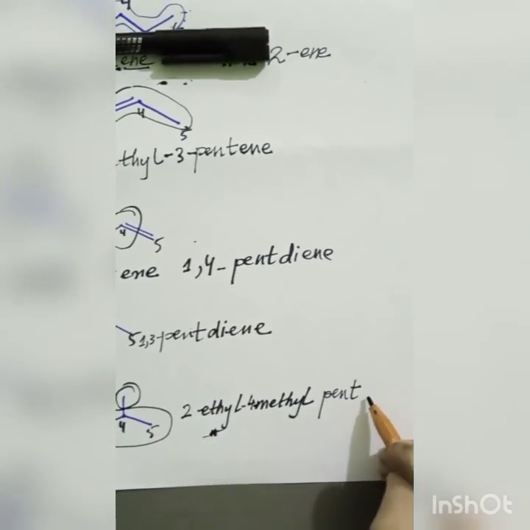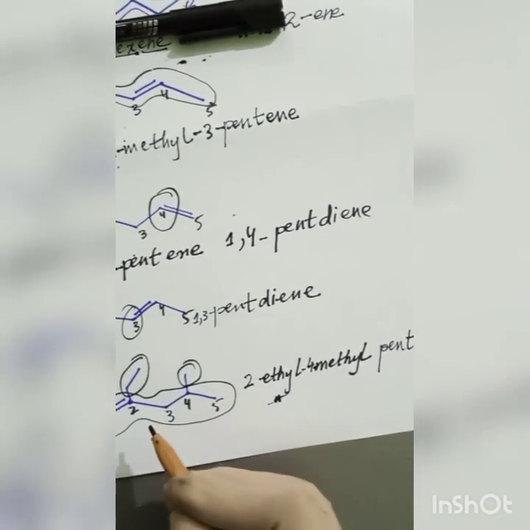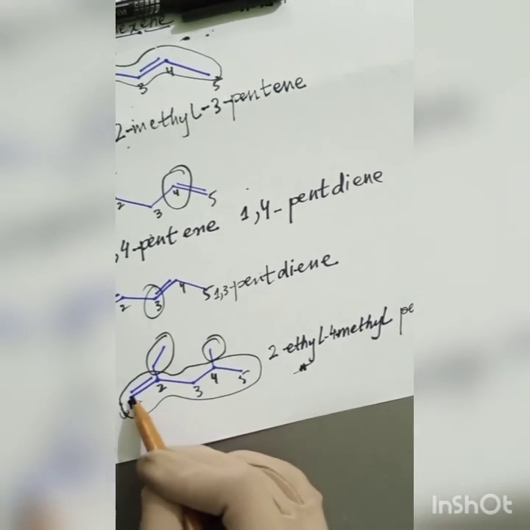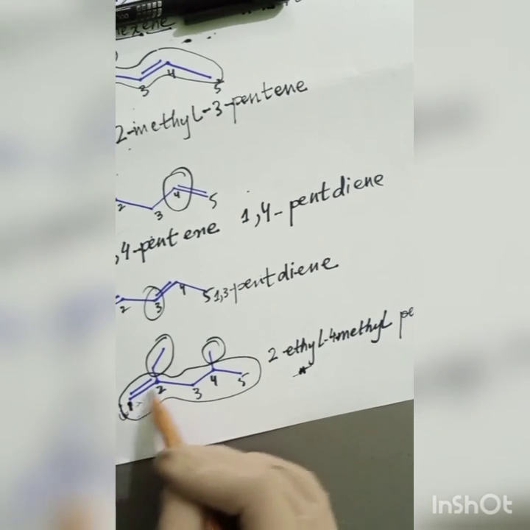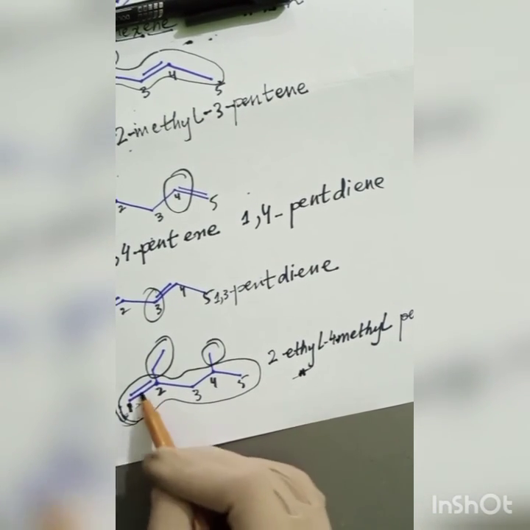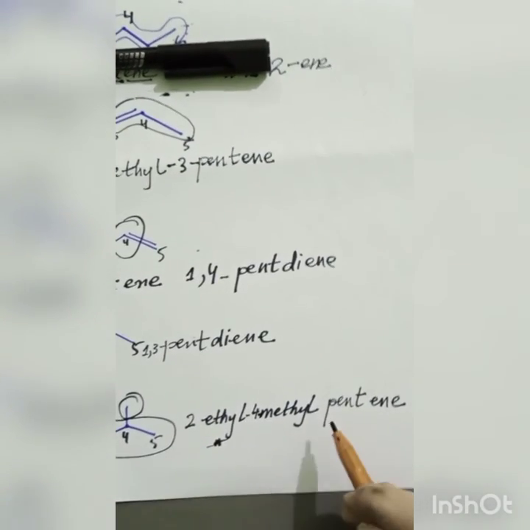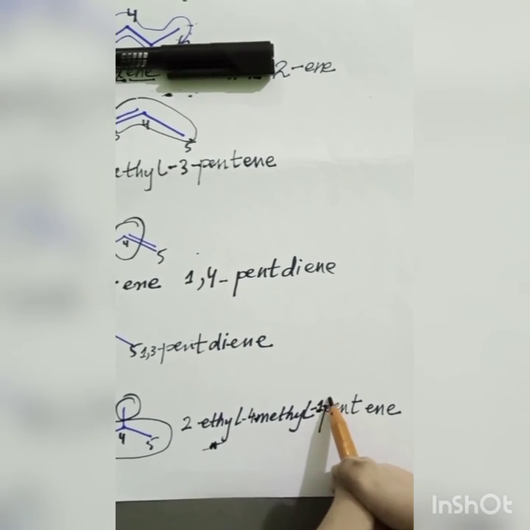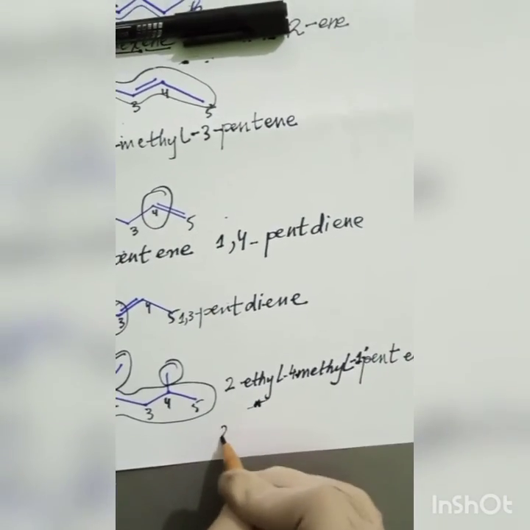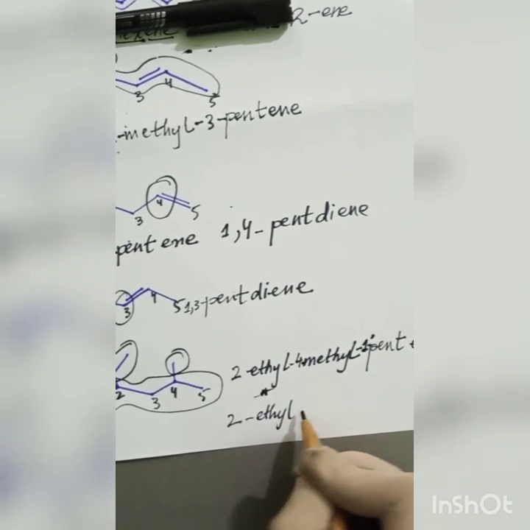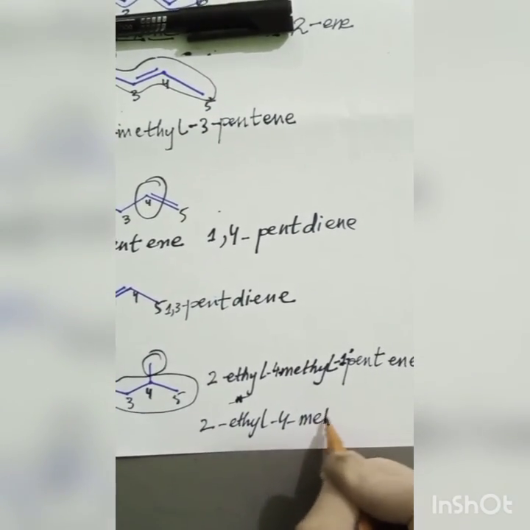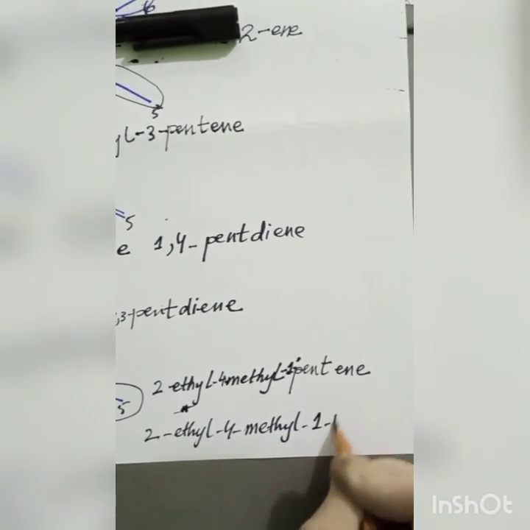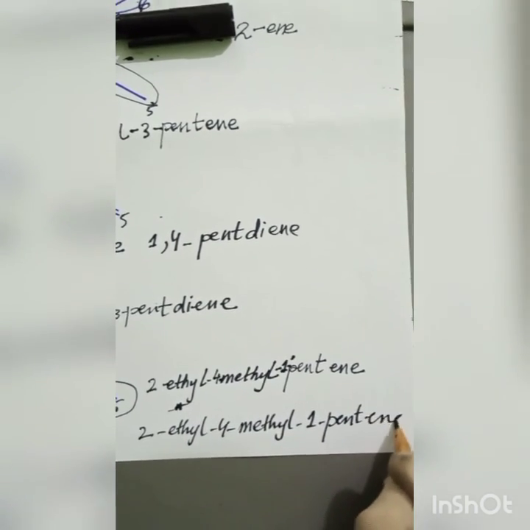It's an alkene, so ene. What is the position of the double bond? The double bond is between 1 and 2, and the least number is 1, so I will use 1. So the name is 2-ethyl-4-methyl-1-pentene.